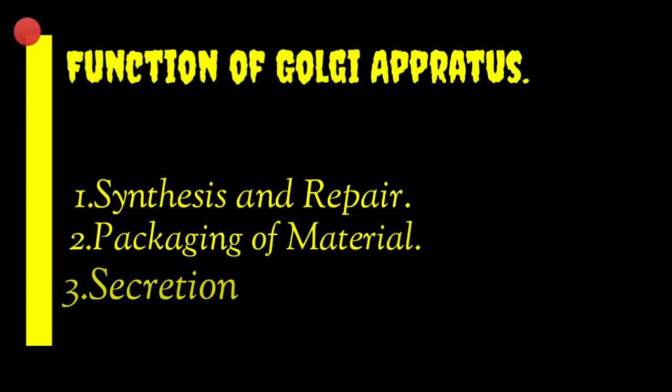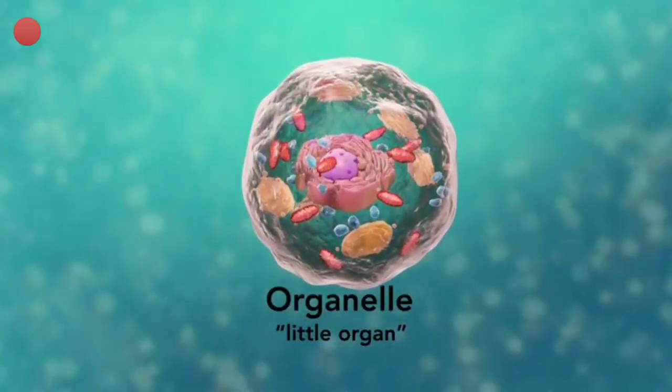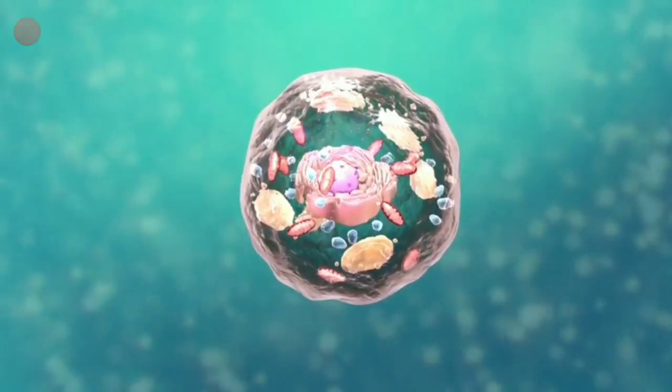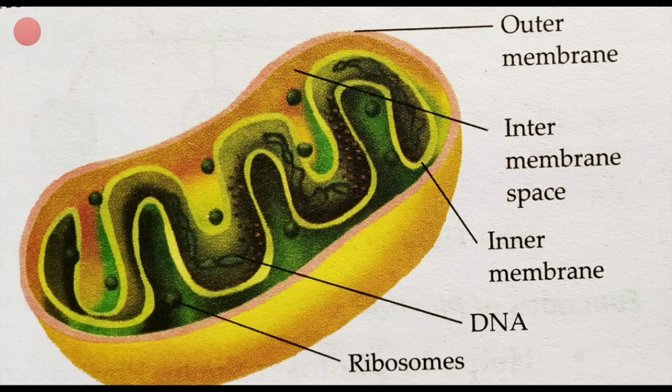Now let's move to the next most important cell organelle, that is mitochondria. You must have heard about mitochondria in class 8. It is also known as the powerhouse of the cell. Why powerhouse of the cell, dear? Because all the energy is stored here in the form of adenosine triphosphate, short form ATP, right?